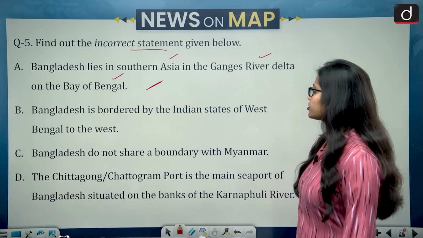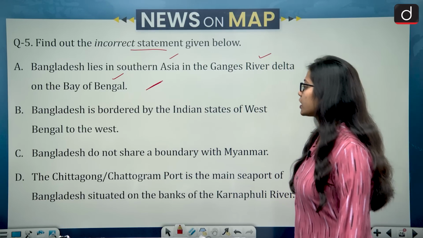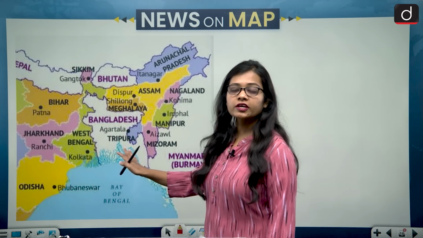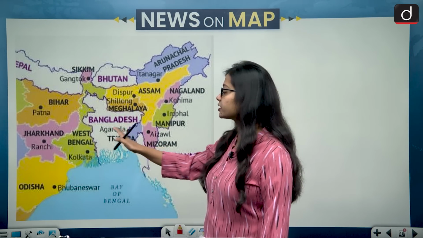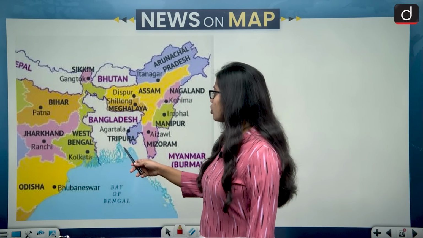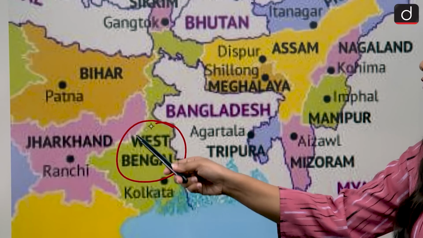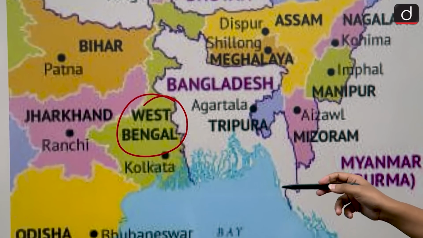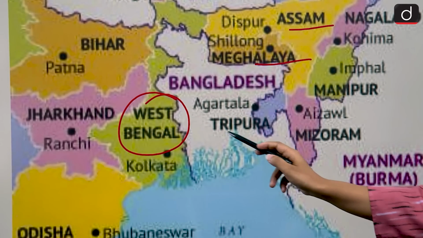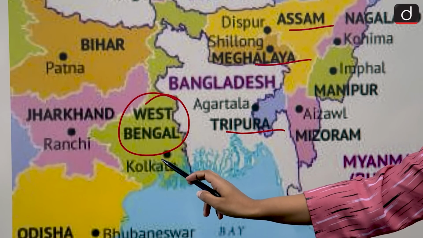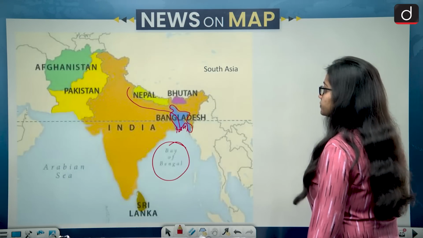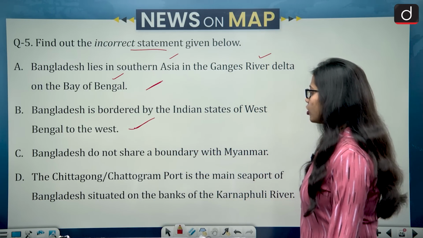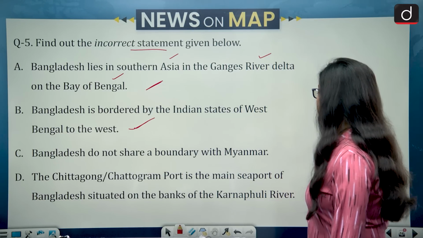Second says that Bangladesh is bordered by the Indian state of West Bengal to the west. See this map. We can clearly see Bangladesh and its bordering Indian states. Bangladesh on the western side is bordered by West Bengal. If we look at the other sides of Bangladesh, it also shares its borders with Assam, Meghalaya and Tripura. But on its western side, it shares a border with West Bengal. So the statement is correct. Option C says Bangladesh does not share a boundary with Myanmar.